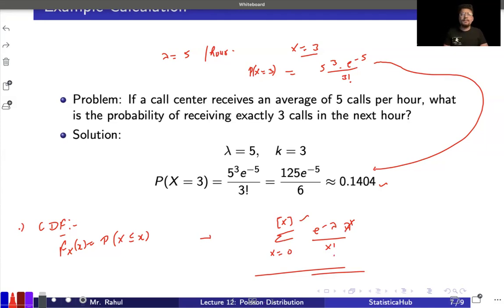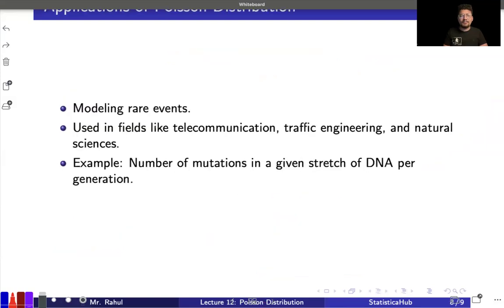Okay, remember this. Moving ahead, there are some applications. When we have events which are very rare, where the probability of success is very, very low, and maybe you're looking at an infinite number of cases, then you can think about a Poisson distribution. It is used in the fields of telecommunication, traffic engineering, and natural sciences. Number of mutations in a given stage. These types of examples can be there.